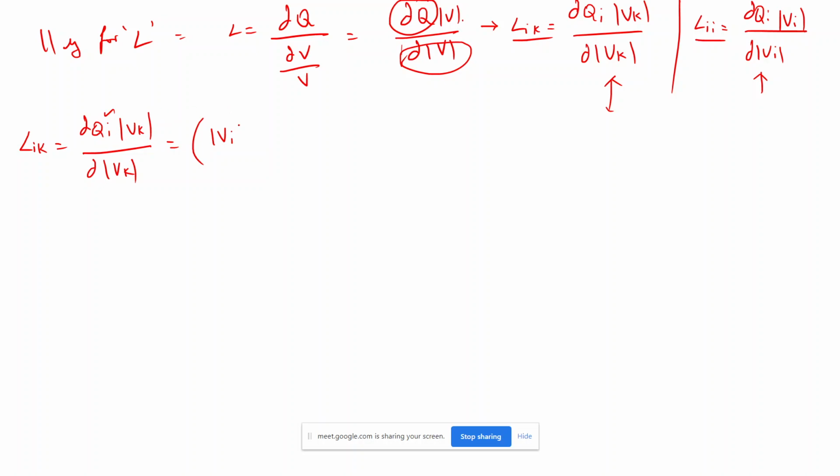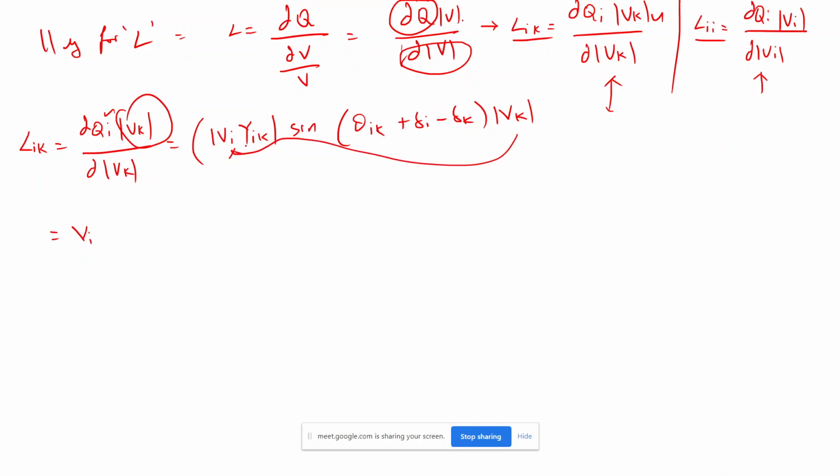If I differentiate, you can solve later also, you will get Y_ik sin(theta_ik plus delta_i minus delta_k), and later I need to multiply this V_k also, so I will get a V_k here, right? And further I will get V_i, and I will take this Y_ik inside.